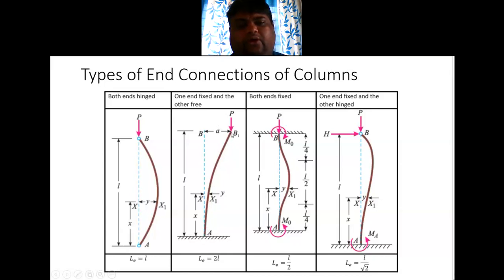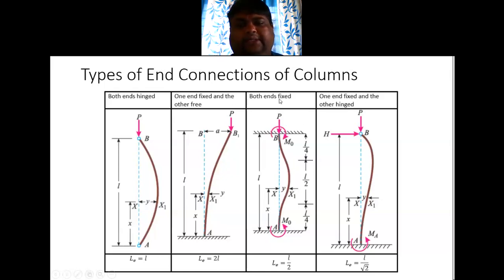In order to bring this end of the column back to its mean position, that is like this line, if you extend this, then it will go like this and come like this. So it is basically somewhat like this one. The effective length will be twice the actual length of the column. That is why we have taken LE equal to 2L.